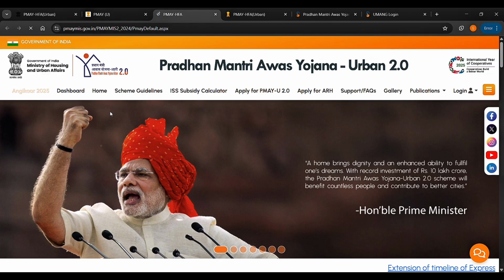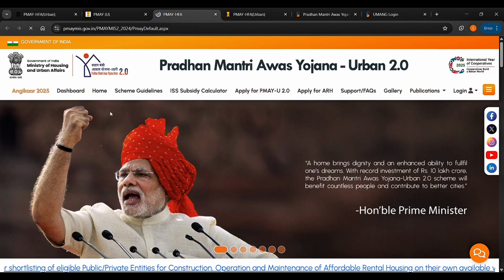After logging into the website, enter your Aadhaar number and verify it. Fill in your details such as name, address, income and bank information. Upload necessary documents like ID proof, income proof and property details. Submit the form and download the acknowledgement slip with your application number. You can use this number later to check your application status.